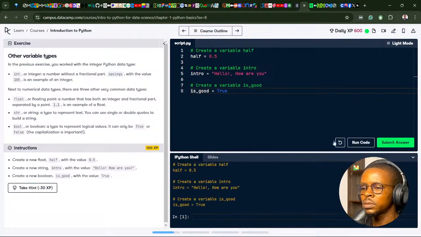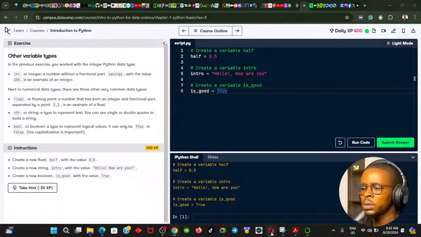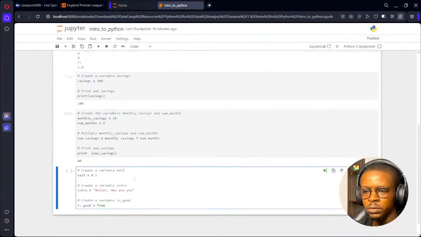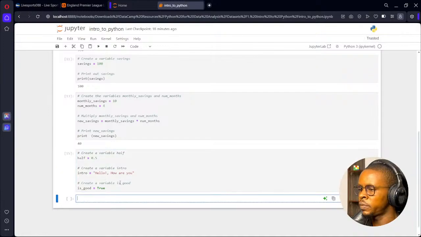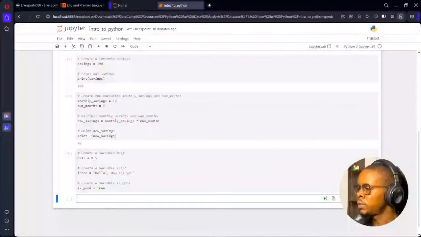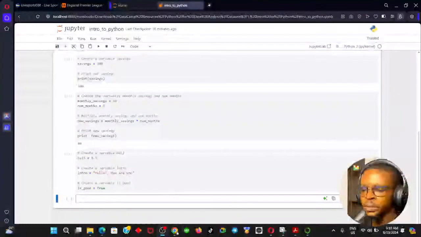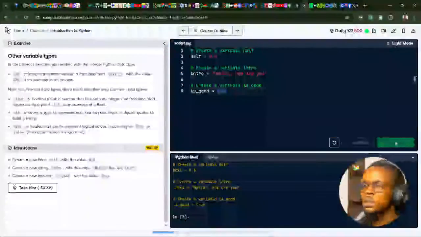So let's run the code and see. You can see it's run all the variables. I'll just copy this and use my own Jupyter notebook. You can see the variables were created successfully, so that's why we didn't get any error. You can actually use AI in Jupyter Notebook too, if you have some AI features there. I could duplicate this cell, move the cell up, insert a cell below, or delete the cell. Cool update to Jupyter Notebook. So we created these variables and it is working fine. Let's submit and see.